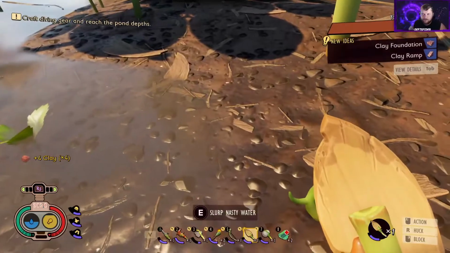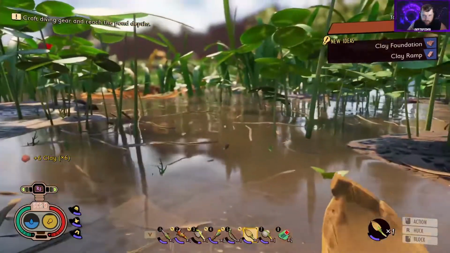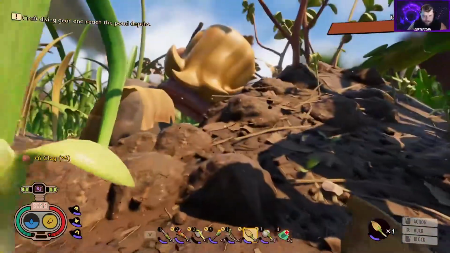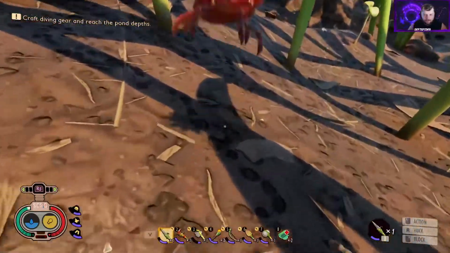Alright, so we discovered clay. Now we have clay ramp and clay foundation. Alright guys, so I'm going to keep looking around and I will continue to record some more once we find some more things. Alright, so we found the science over here.